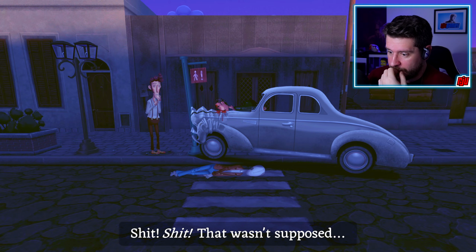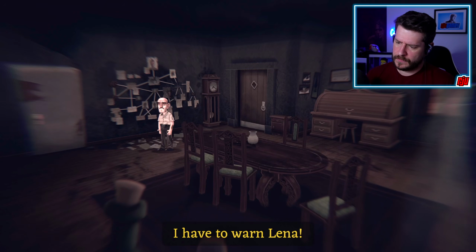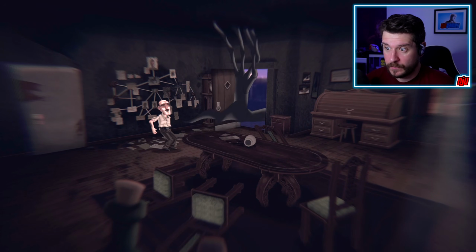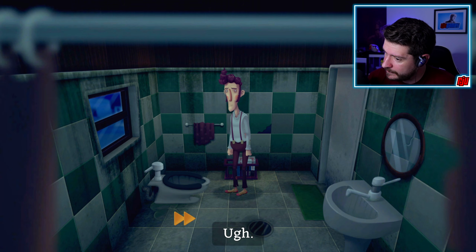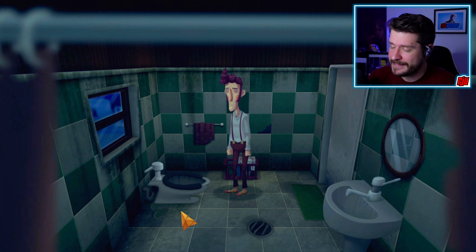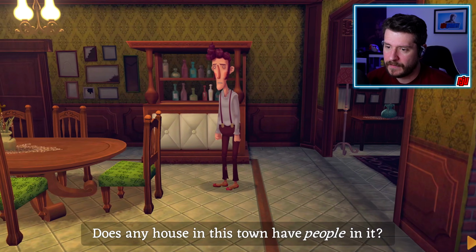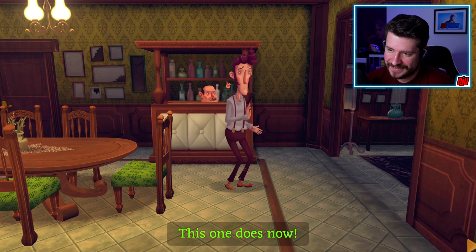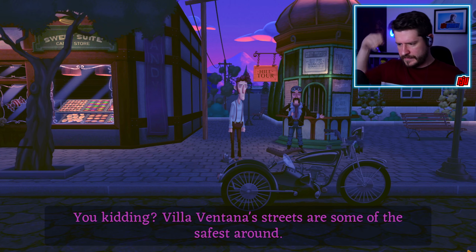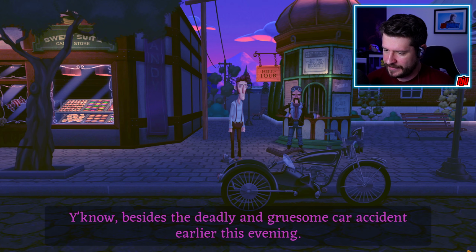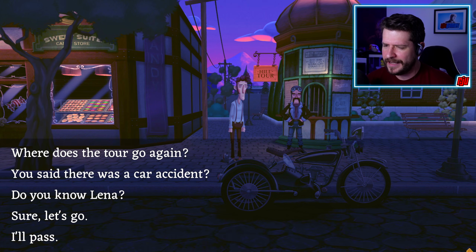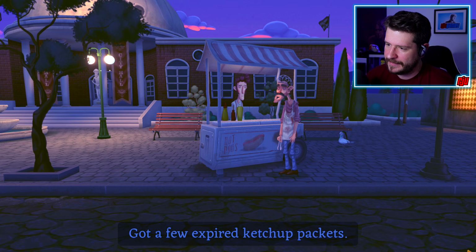Shit! Oh, fuck! That wasn't supposed... I have to warn Lena. Whoa! Anything in the toilet? Ugh. I guess that means yes. Does any house in this town have people in it? This one does now. Villa Ventana's streets are some of the safest around. Are they? You know, besides a deadly and gruesome car accident earlier this evening. Yeah. Got a few expired ketchup packets.